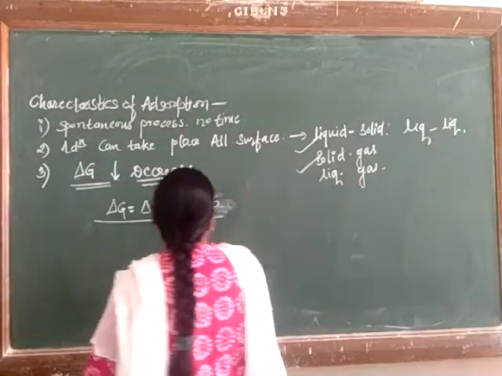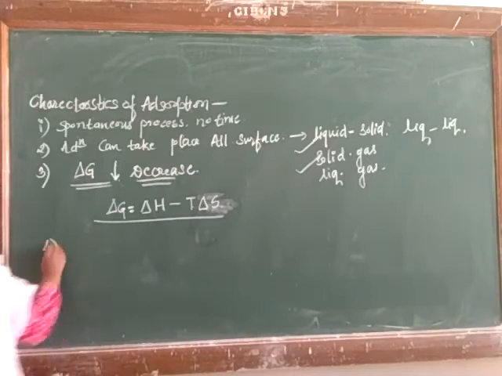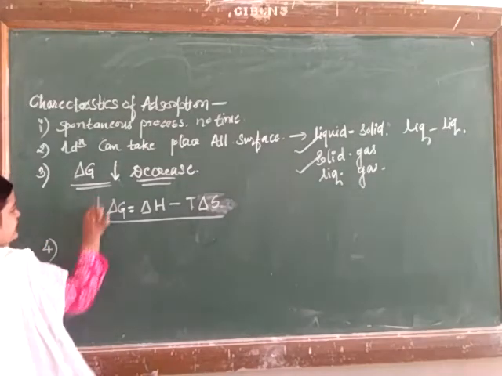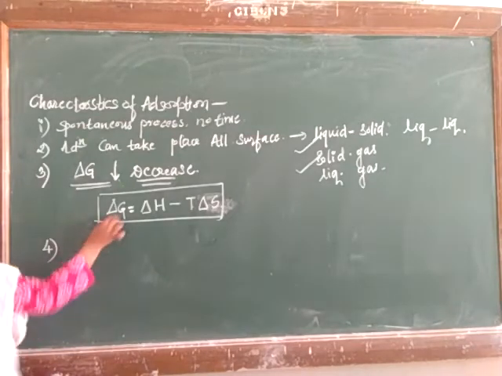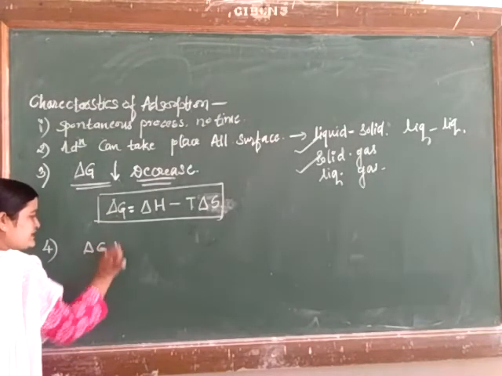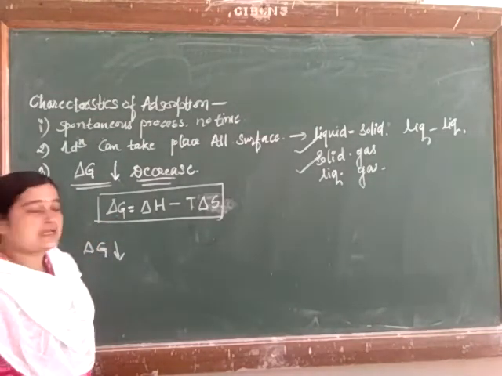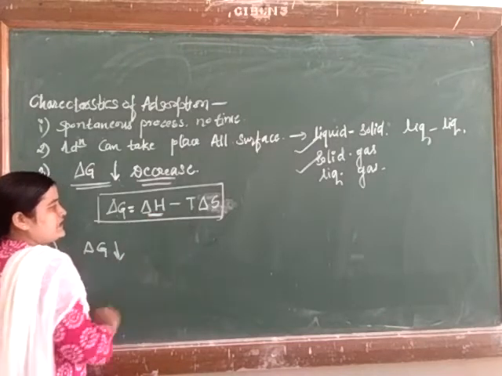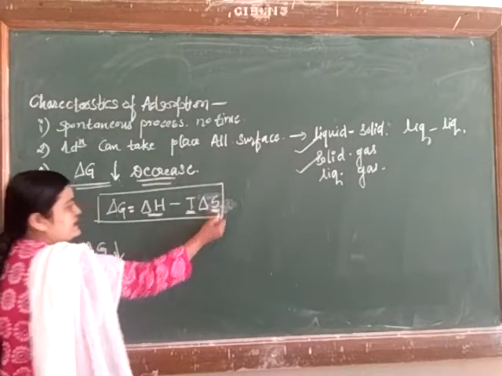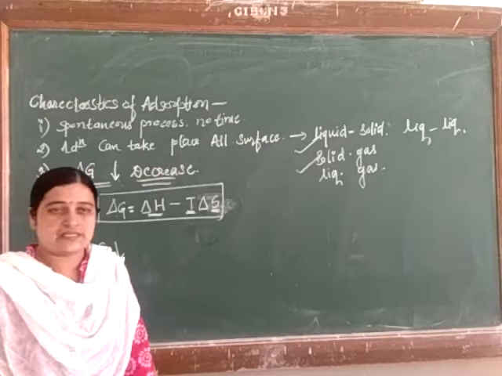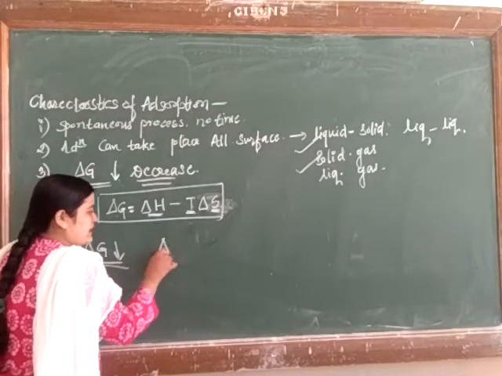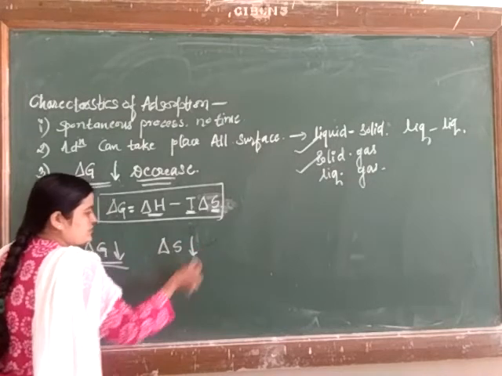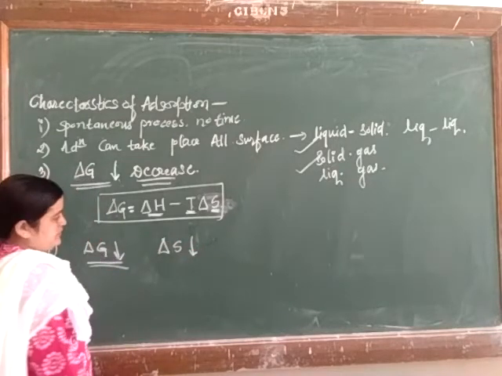So what is the fourth characteristic feature? Consider this particular equation. If delta G decreases in adsorption, delta S, that is entropy, also decreases at a particular temperature.